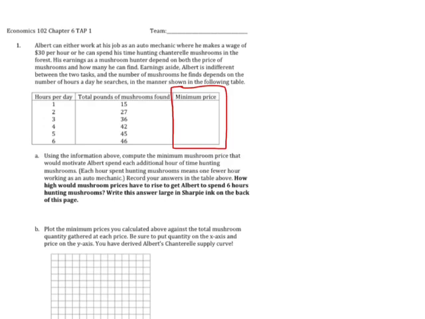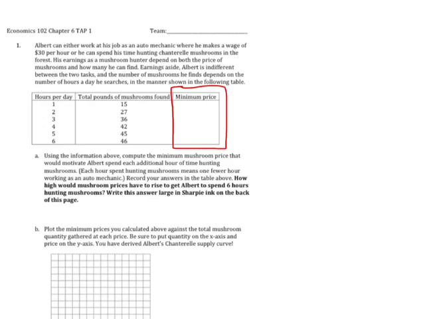All right, and the key to understanding that is to remember that Albert can make a wage of $30 per hour at his job as an auto mechanic. So in order to be motivated to go hunt mushrooms, he's going to have to make more than $30 for each hour.